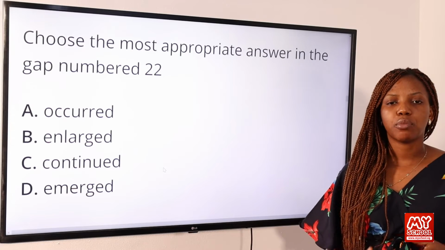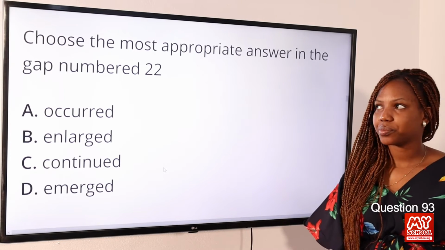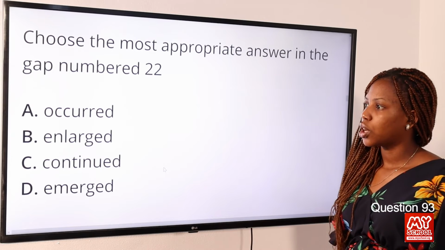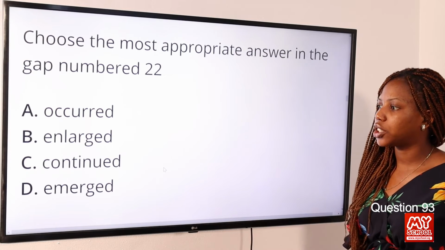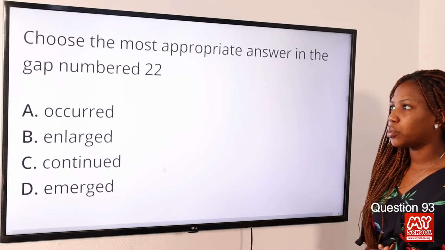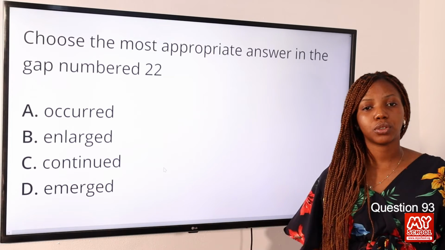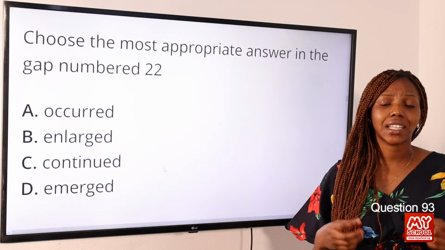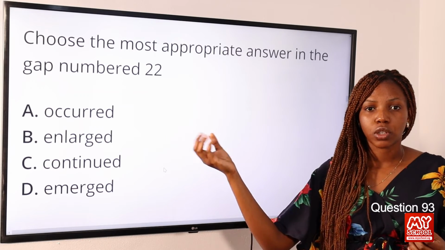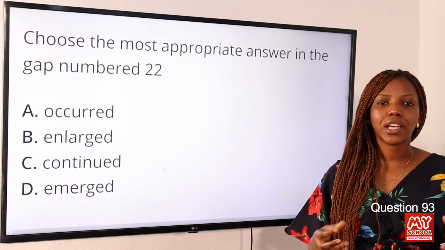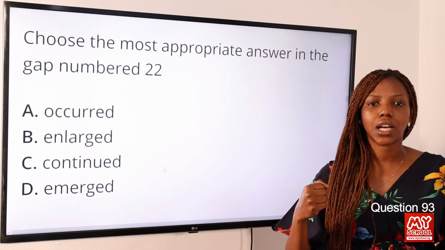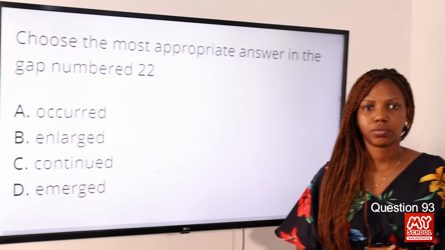Now, moving on to question 93. Choose the most appropriate answer in the gap number 22. Option A, occurred. Option B, enlarged. Option C, continued. Option D, emerged. The part numbered 22 is meant to describe something that has taken place, and taking place is synonymous to the word occurred. So it is difficult to know why the fusion or fertilization has occurred or taken place. So option A is the correct answer to this question.